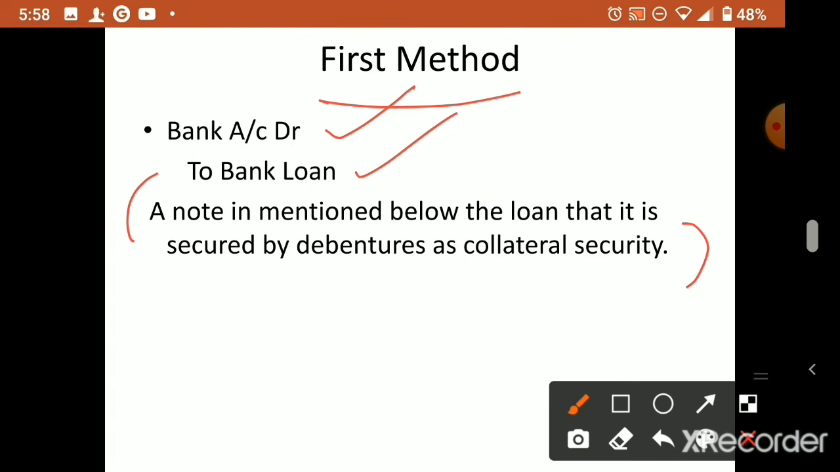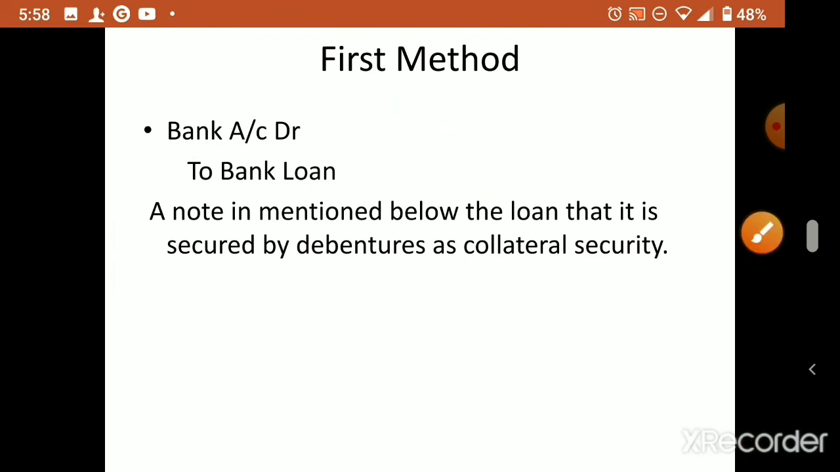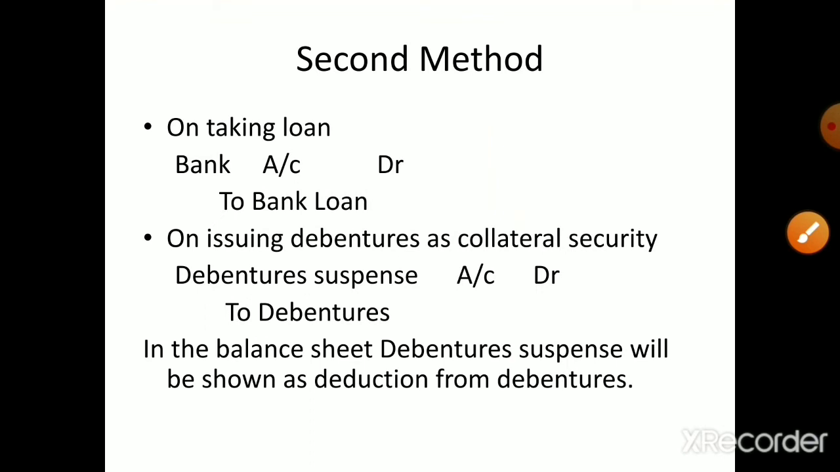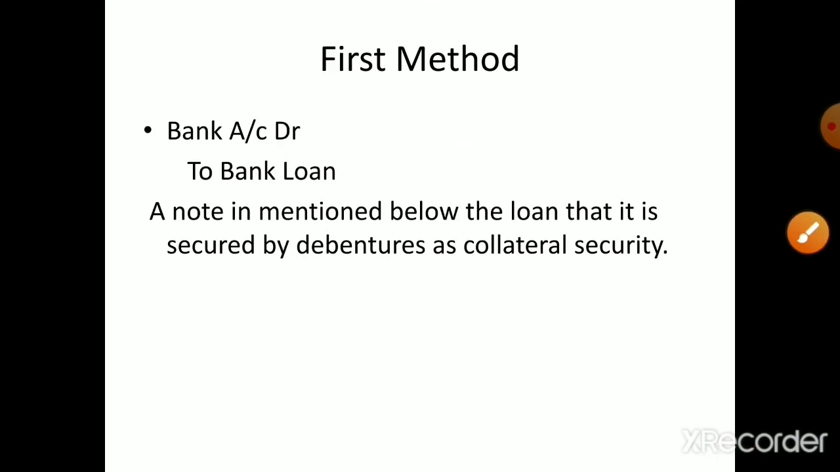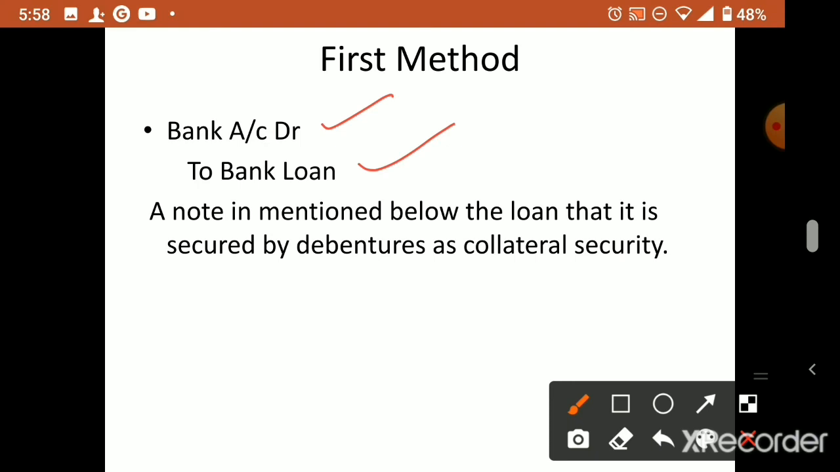Understood? So in the first method there is only one journal entry, but in the narration or explanation you have to write properly how many debentures were issued as collateral security. Very simple. In the second method, there are two journal entries. First we write bank account debtor to bank loan. Remember, under the first method only one journal entry, that is for the bank loan only.